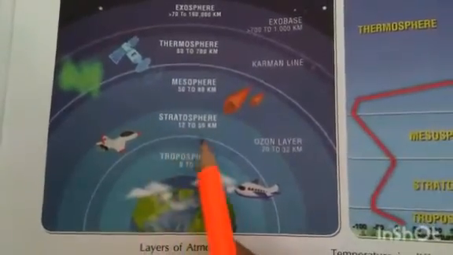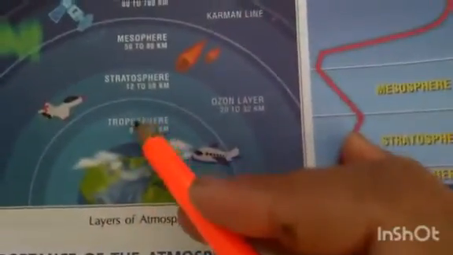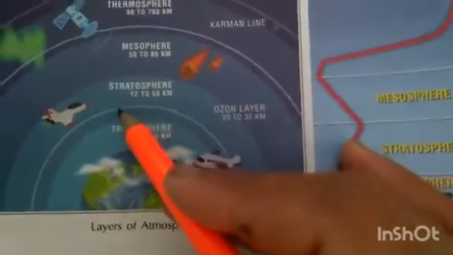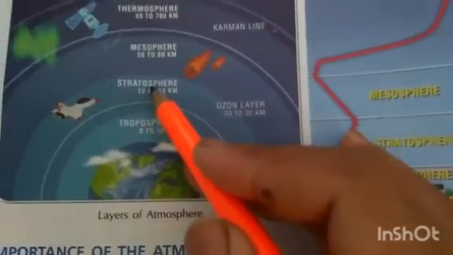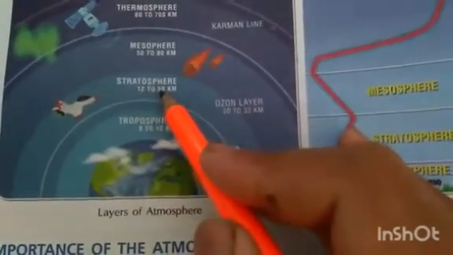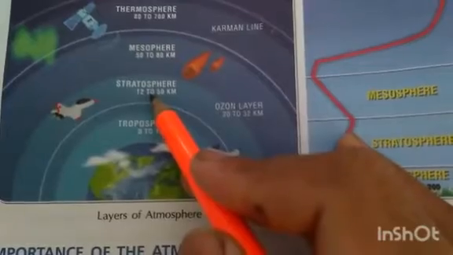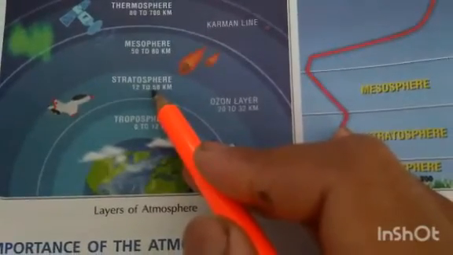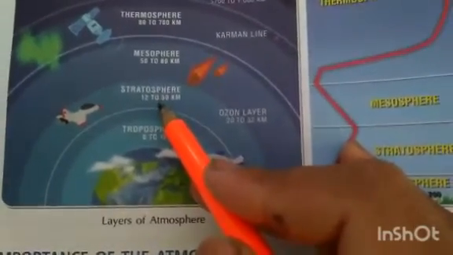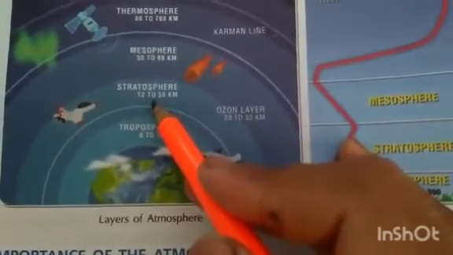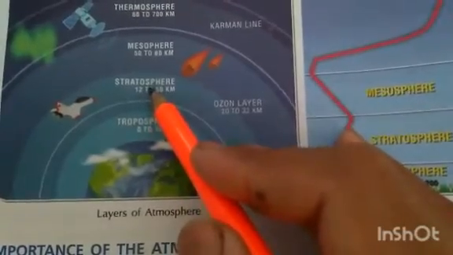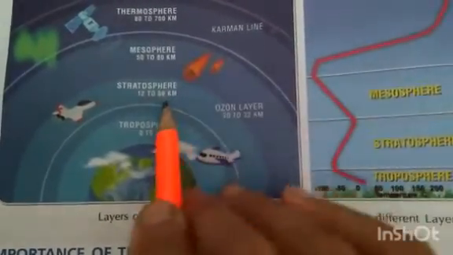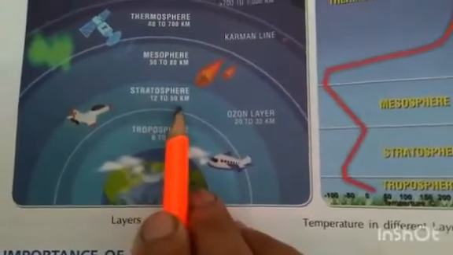And the boundary between these two layers, this is called what? Tropopause. Next layer is stratosphere, the second layer of the atmosphere. It extends from 11 or 12 kilometers to 50 kilometers.